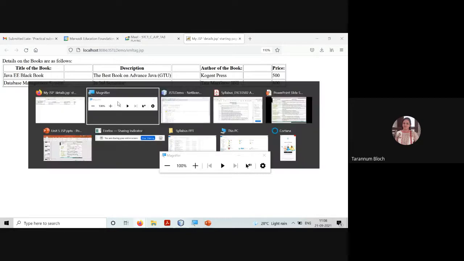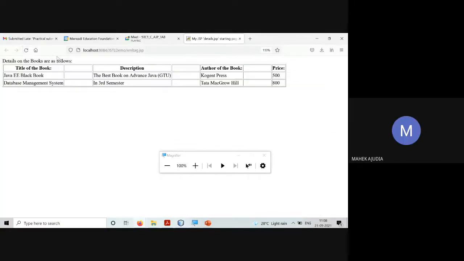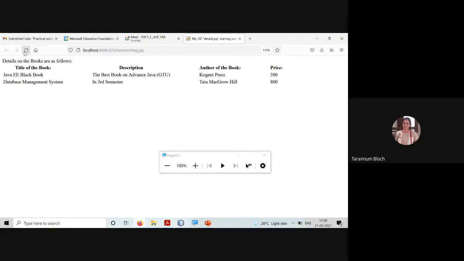Fine. Clear? Is there any doubt or question? Anyone? Clear, ma'am. And you see, this is JSP. So I'm just changing and saving it and refreshing. If this would have been a servlet, you would have required redeployment, that is clean and build. Here we don't need it.